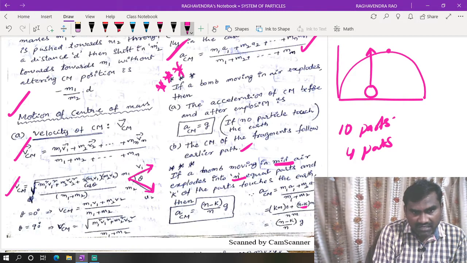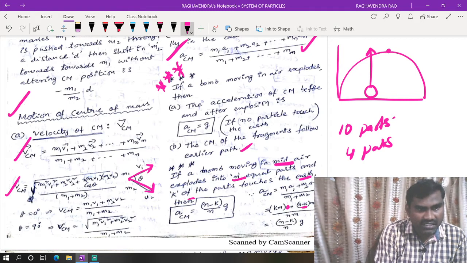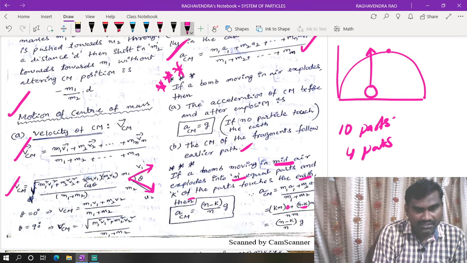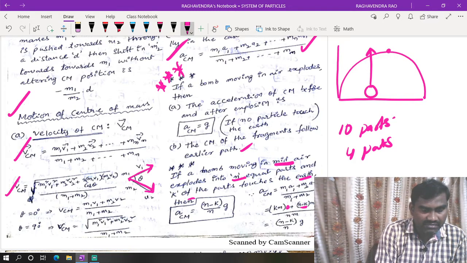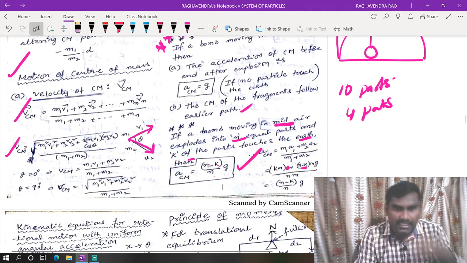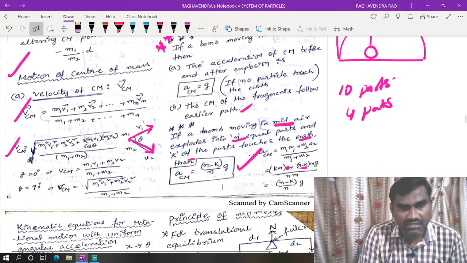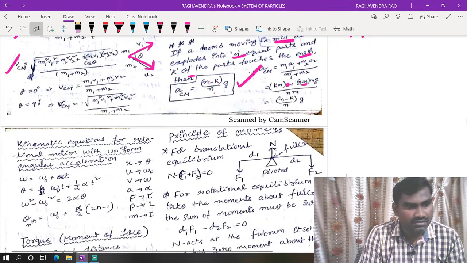So this part's acceleration is equal to 0. What is the reason? They touch the earth. The remaining parts are in air, so they are under acceleration due to gravity. So (n minus k) into m is equal to this one. Now the acceleration of the center of mass will become (n minus k) by n into 0. So this is the direct formula they will ask. Otherwise, it is divided into some parts and then it is falling under acceleration due to gravity.